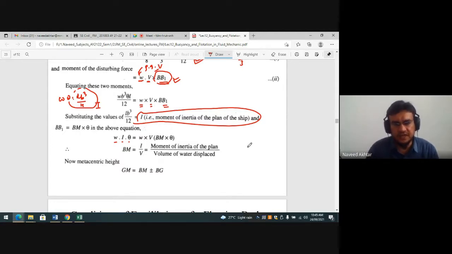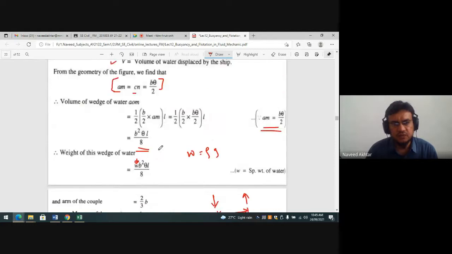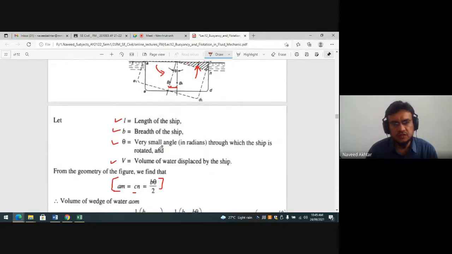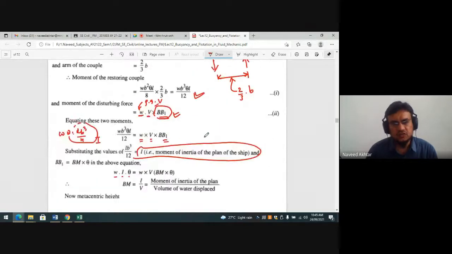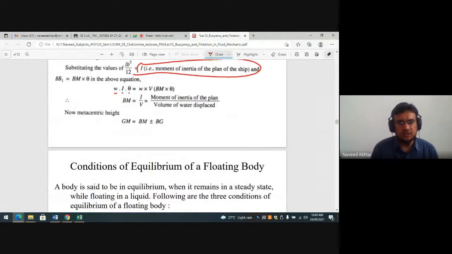BB1 is nothing but BM into theta. BM into theta. Where is the BM? That BB1 is equal to BM into theta. Okay. So BM is equal to I upon V, the moment of inertia of the plane divided by the volume of water displaced.